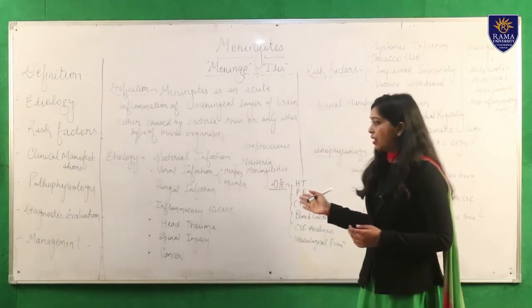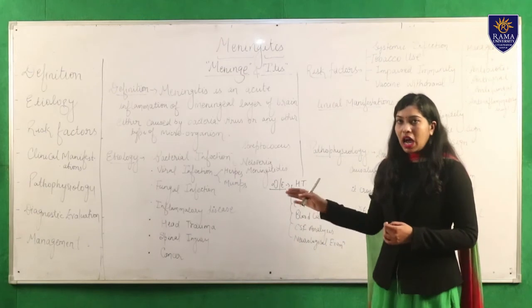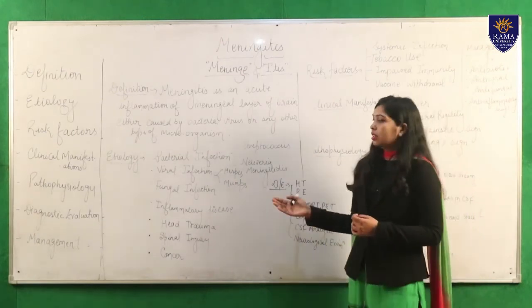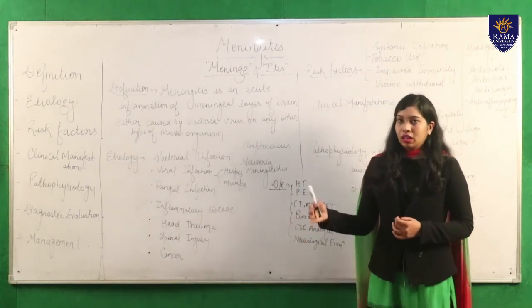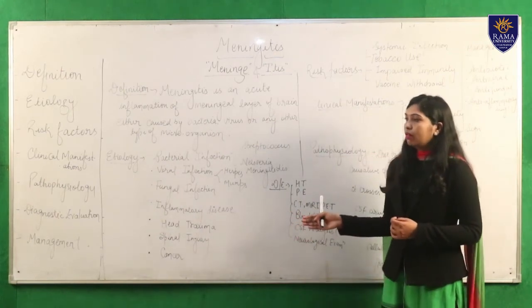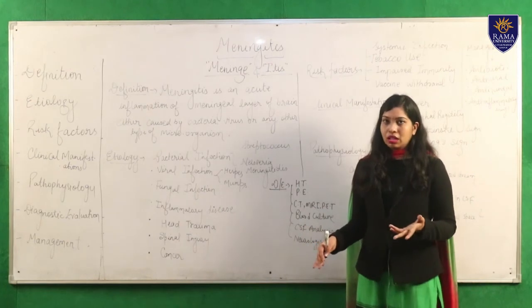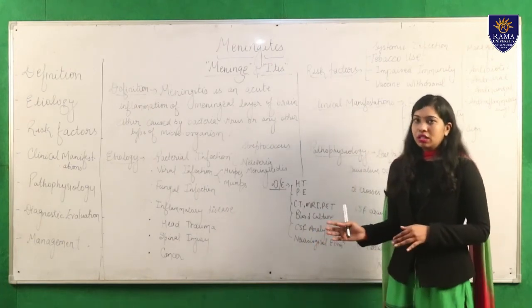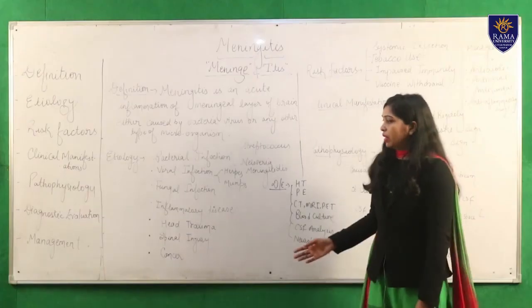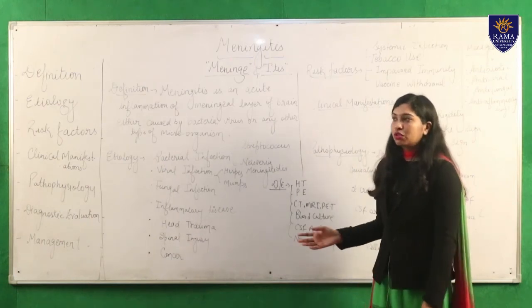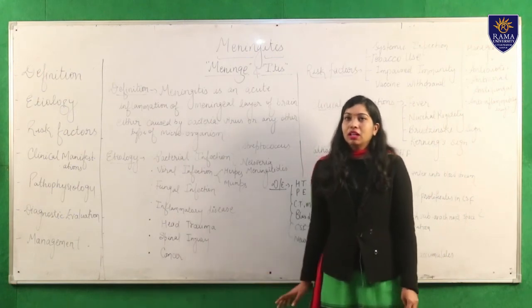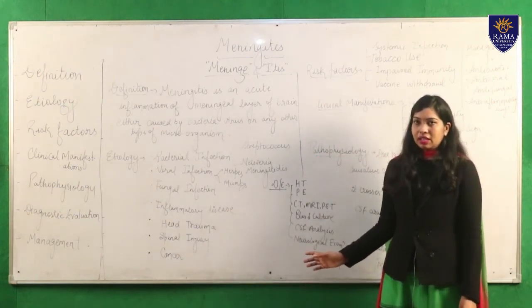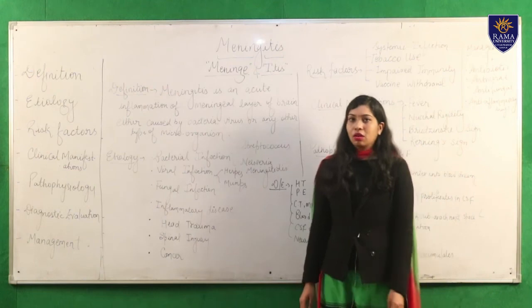And lastly, we discussed how we manage the symptoms of meningitis through the use of drugs and without drugs, meaning pharmacological and non-pharmacological management. So that was all about meningitis, a neurological disorder. Okay, thank you.